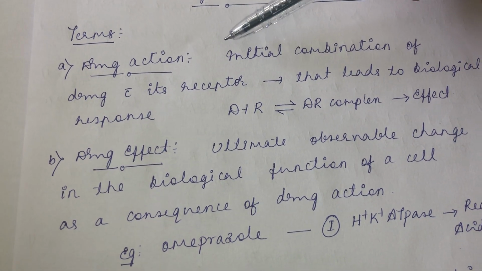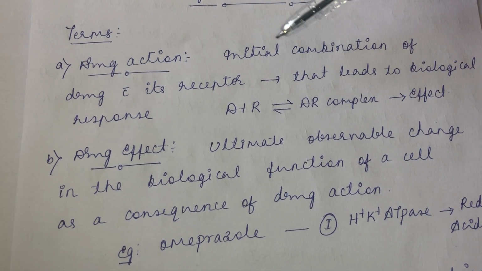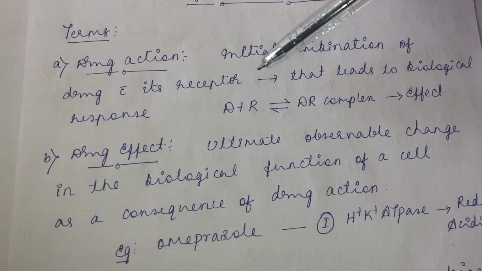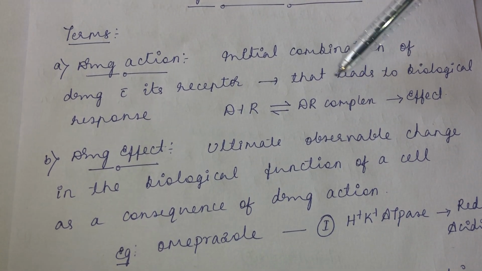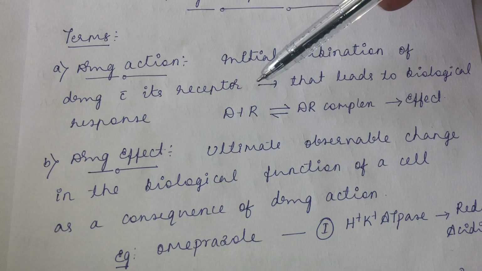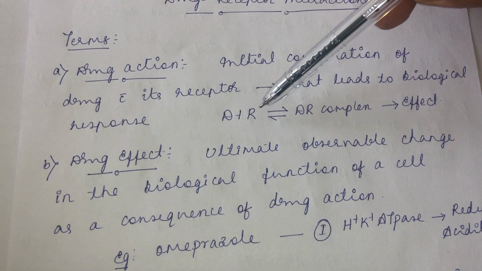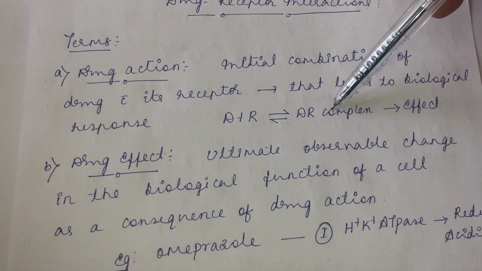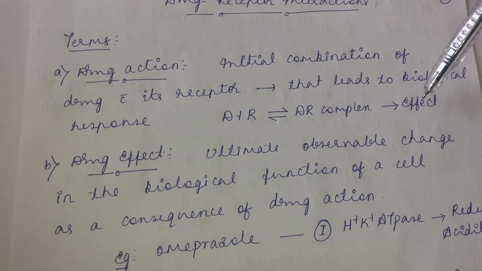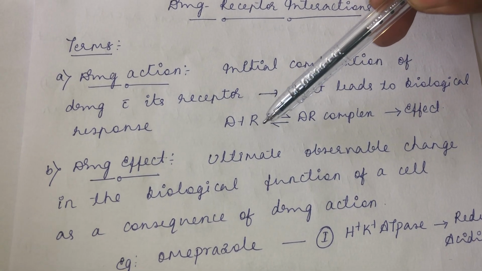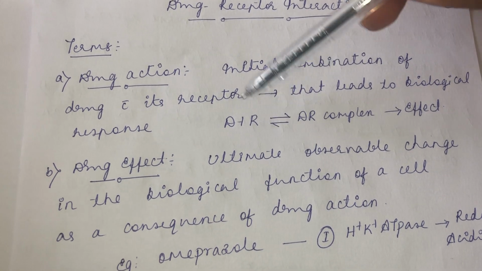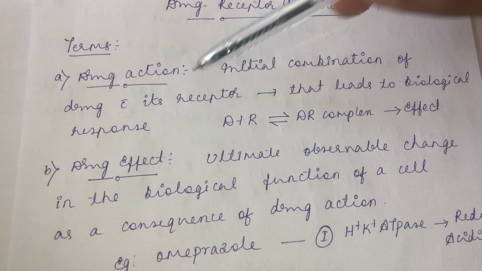Drug action is the initial combination of a drug with its receptor, as a result of which it leads to a biological response. As you see here, the drug is binding to a receptor to form a drug receptor complex. As a result, the effect is seen. So the initial binding of a drug to the receptor, we call it drug action.